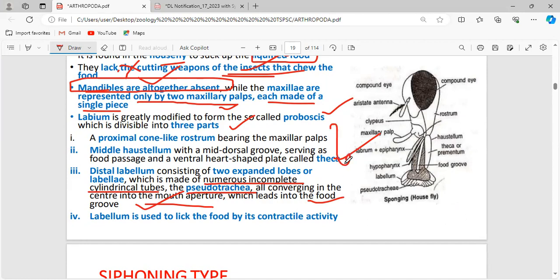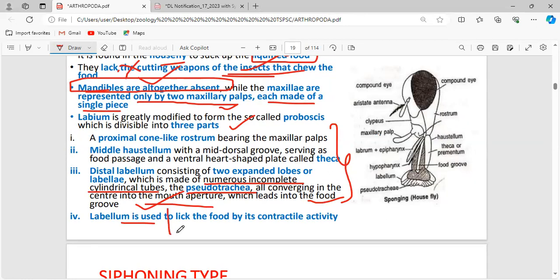Okay, these are all the structures. Once food has entered the proximal cone-like rostrum, it enters the haustellum, and from the haustellum it enters the labellum. For passing food, these structures have been arranged like that.